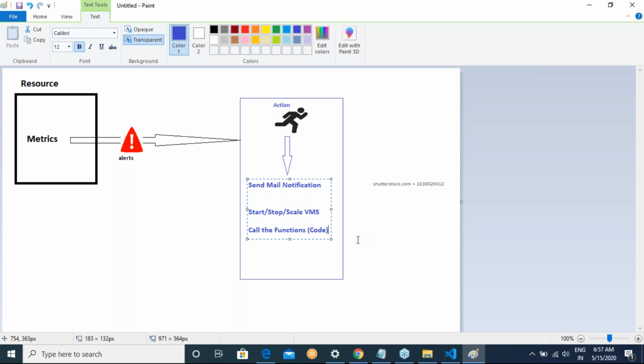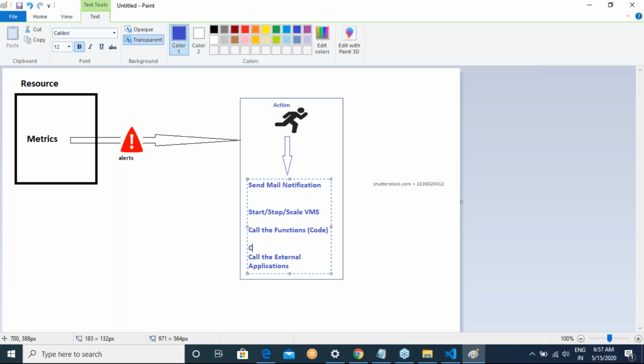That's basically what I'm trying to speak about. And along with all of this, you can call the external applications.